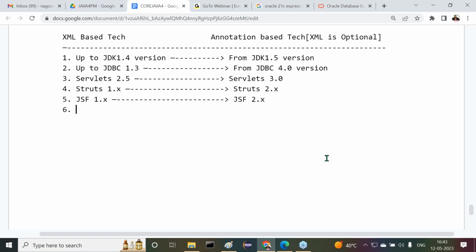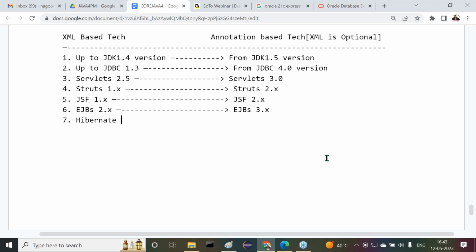Next one, after completion of this, is EJB. Up to EJB 2.x, everything is XML based, but EJB 3.x version is annotation based. Right, sir? Then next one is Hibernate.